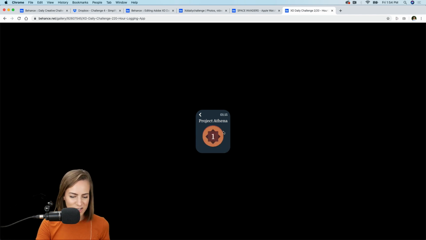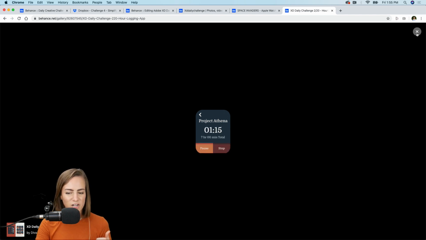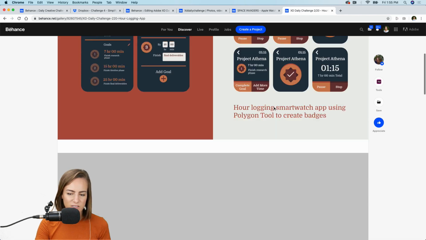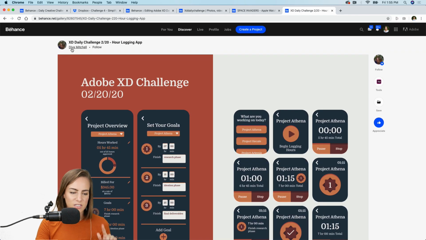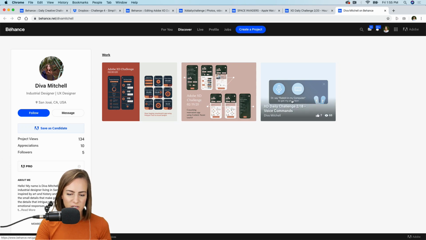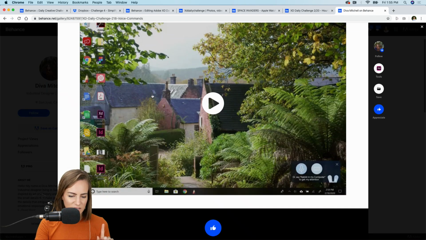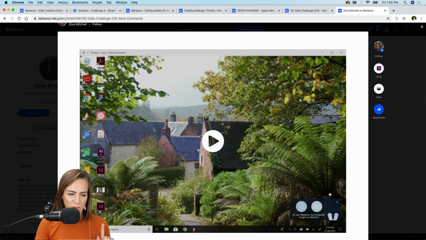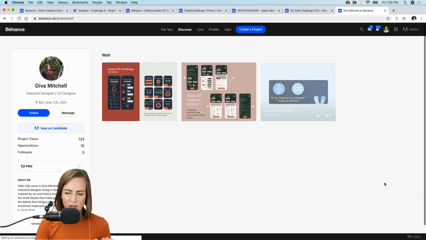We got a badge. Very nice. I love the spinning. Looks awesome. Lots of spinning. I love the shapes you created. Good job on that one. Very, very nice. Everyone go look at Diva's projects. She's been doing all of them this week. This one was my favorite of yours, from Tuesday I believe, with the little rabbits.